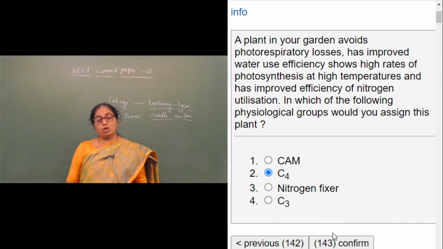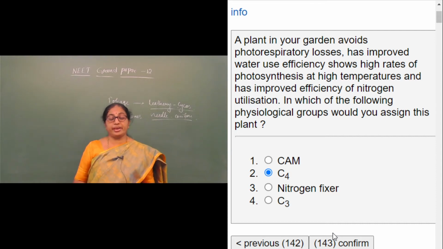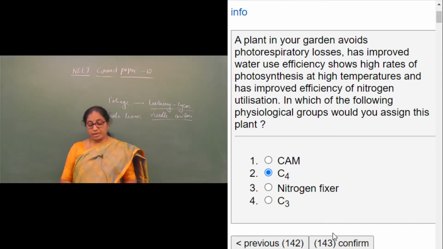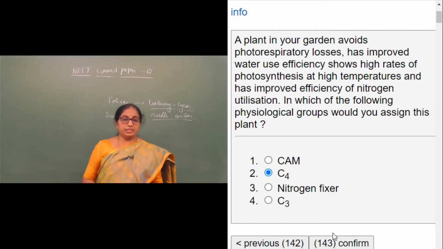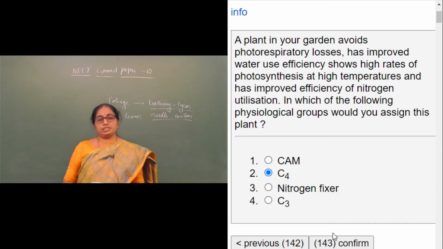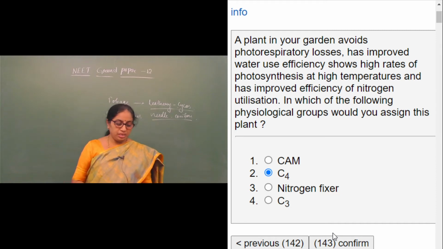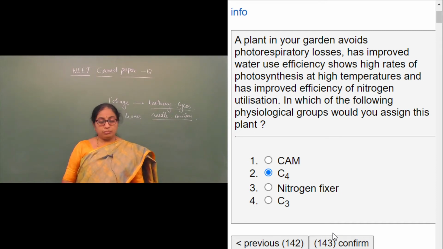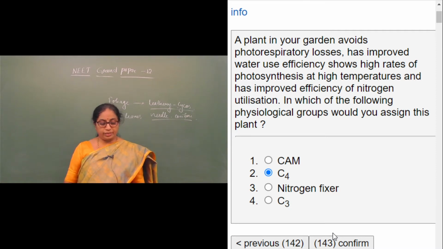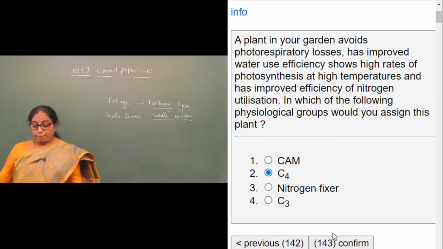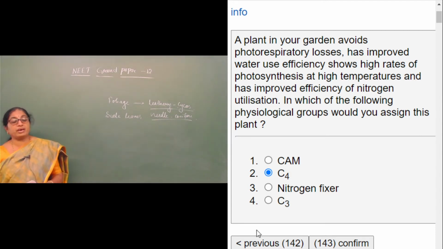And the optimum temperature required for the reaction is such that the reactions can occur even at 30 to 45 degrees. That is, a high rate of photosynthesis can be seen at high temperatures, where nearly 40 to 80 milligrams of carbon dioxide per decimeter square per hour is utilized.